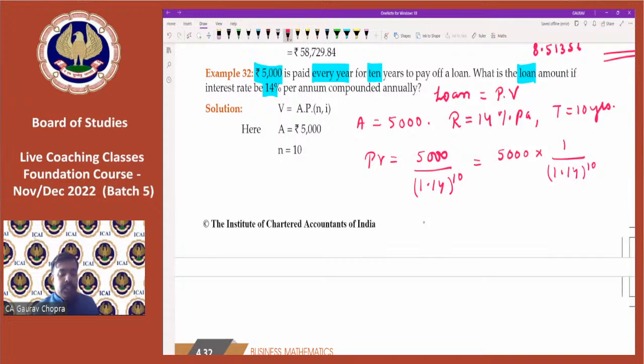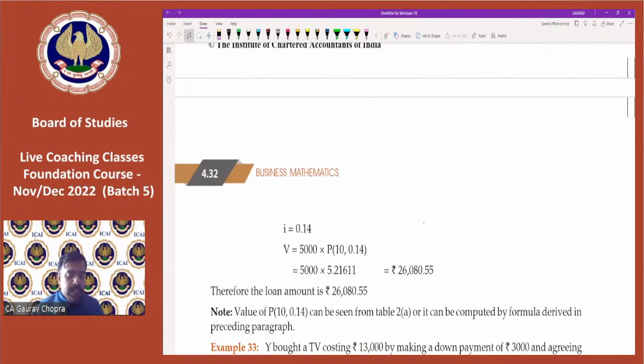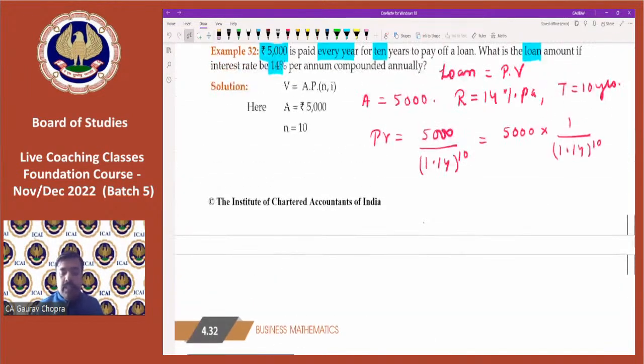Then press the GT button, multiply by 5,000. And yes, here is the answer. That is 26,080.57. So this is the final answer which we are getting.